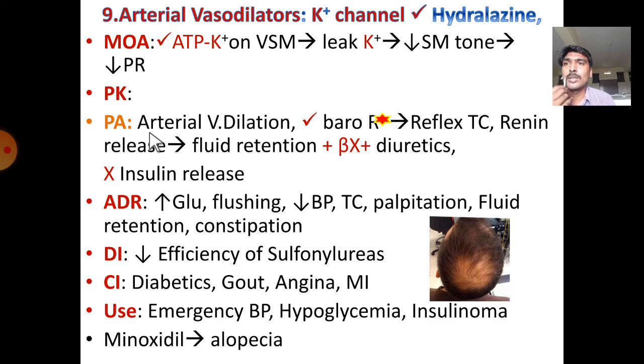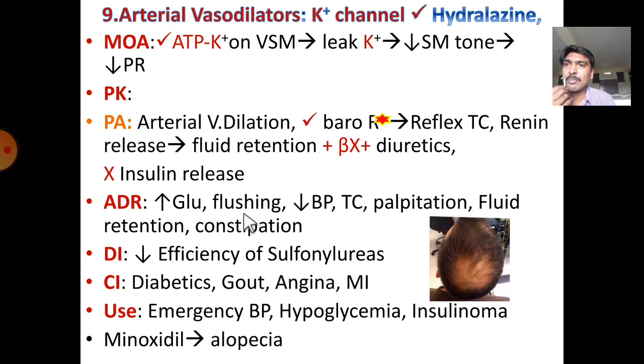Pharmacokinetics are normal. Pharmacological action: it will cause arterial vasodilatation. This leads to baroreceptor stimulation, which leads to reflex tachycardia. It will also activate renin release. Due to renin release, fluid retention takes place. That's why they should be given along with beta blockers to treat tachycardia. To treat fluid retention, they should be given with diuretics. It also inhibits insulin release.